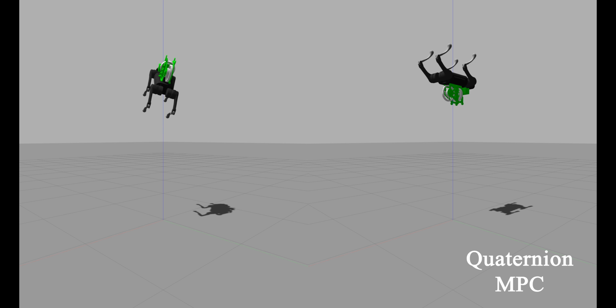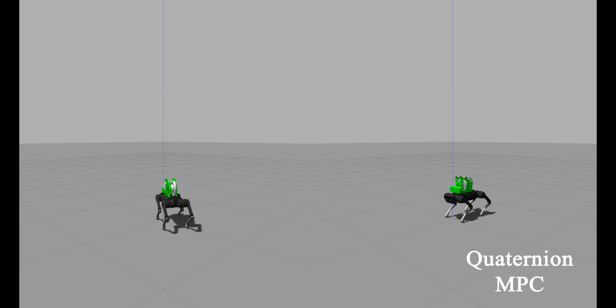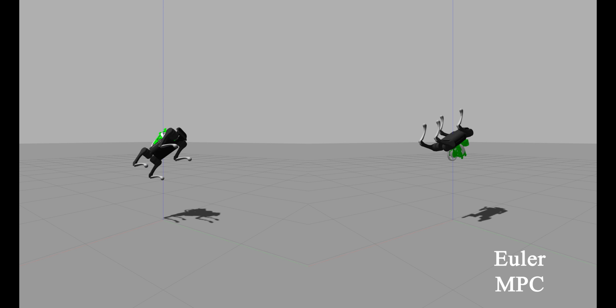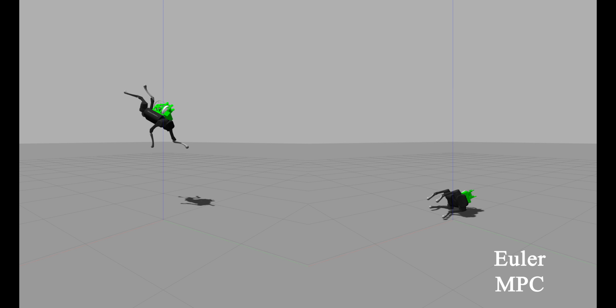In the third experiment, we achieved airborne attitude control for a falling quadruped with roll and pitch reaction wheels. Monte Carlo experiments are performed. Quaternion MPC achieved a 95% success rate, but Euler MPC only achieved 41%.